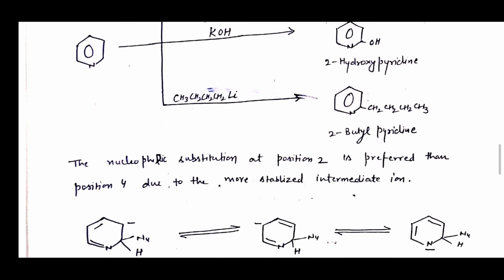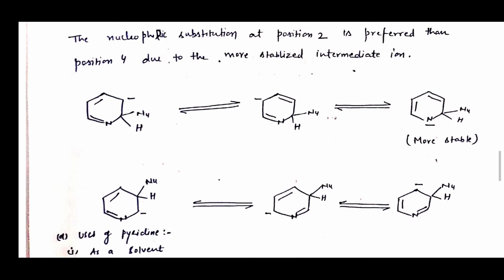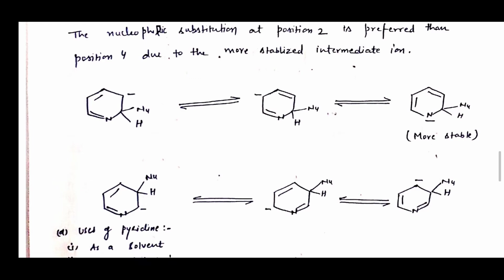Nucleophilic attack on the pyridine nucleus at position 2 is preferred over position 4 due to a more stabilized intermediate ion. As you can see in these reactions, the intermediate formed by attack at the 2 position is more stable than the intermediate formed at the 3rd position. So it is more preferred. The 2nd position is more preferred for nucleophilic substitution.